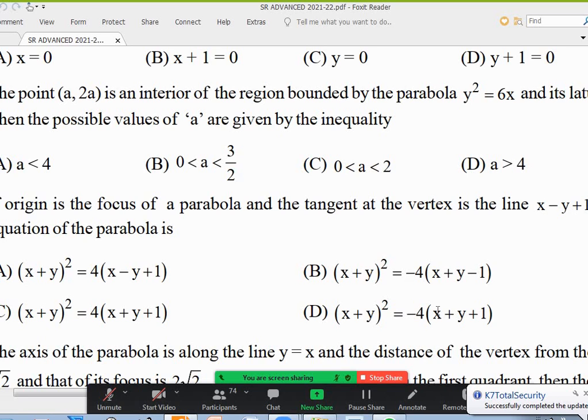Sir, that question you asked me, parabola rolling without sliding. Yes, please tell. Would that roll only on one side or on both sides? Both sides, either to the right or to the left. Both together. Locus means all positions. So here a comma 2a should be inside y square equal to 6x, and let us set.